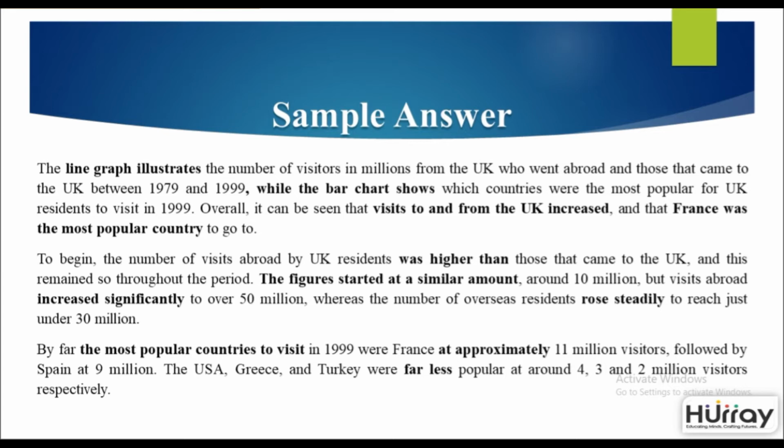If your graph doesn't necessarily give you an exact figure, then use words of approximation. For example, in the last paragraph, first line, you can see the words at approximately. So that will ensure that you cover your task achievement and you don't miss out on any points. Once you're done, make sure you mention overall and end the graph.